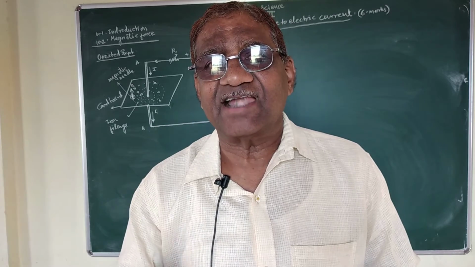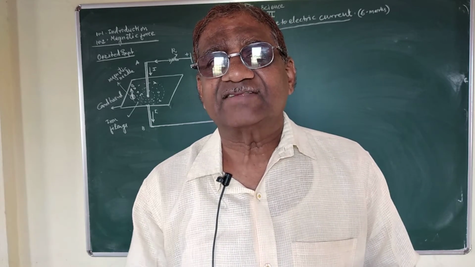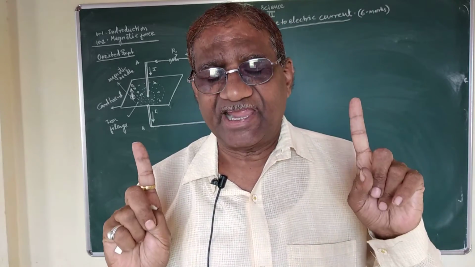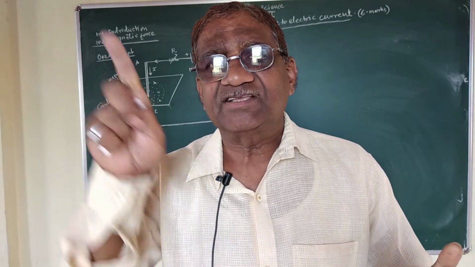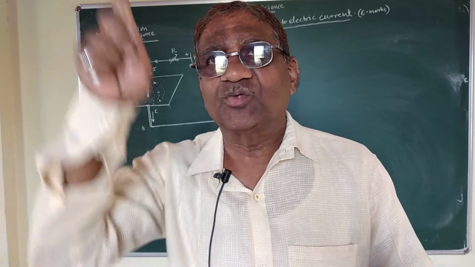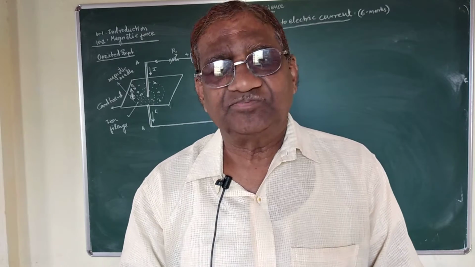This indicates that there is production of magnetic field around this conducting wire due to flow of electric current.